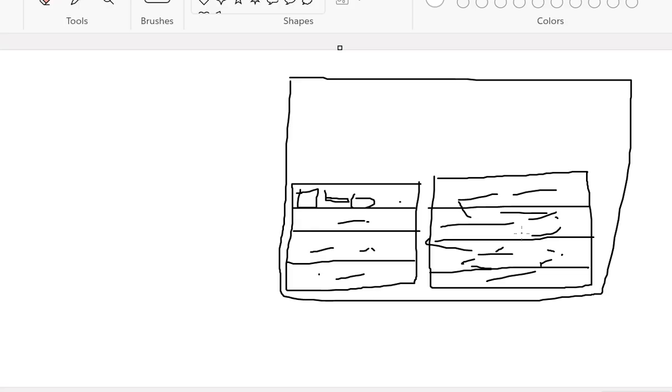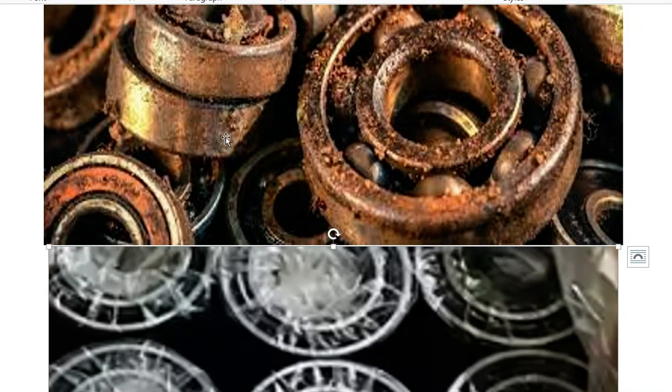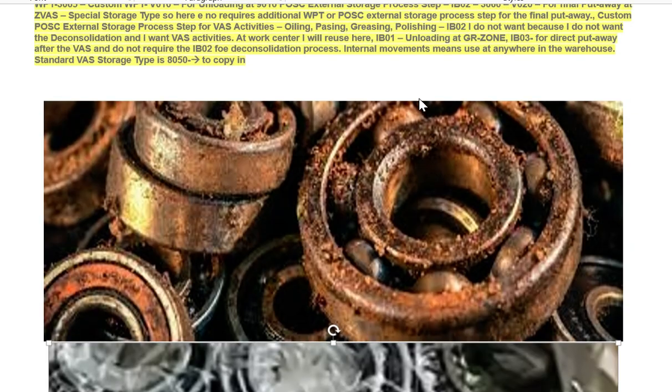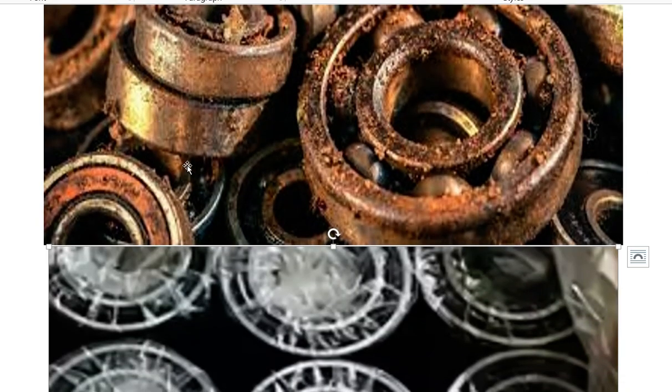So what happens when the rainy days come, when winter or heavy rains come? All these bearings will automatically get moisture, and through moisture all the bearings will automatically get rust. If you put any metal on an open surface, it automatically attracts rust.